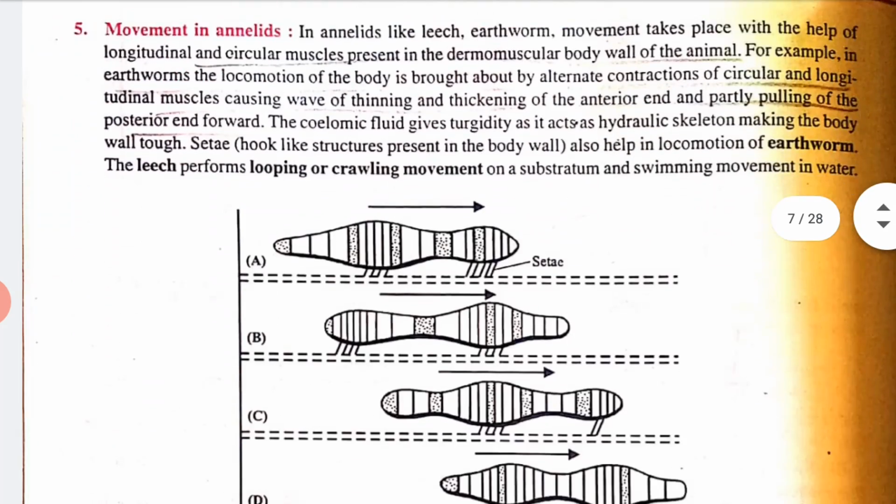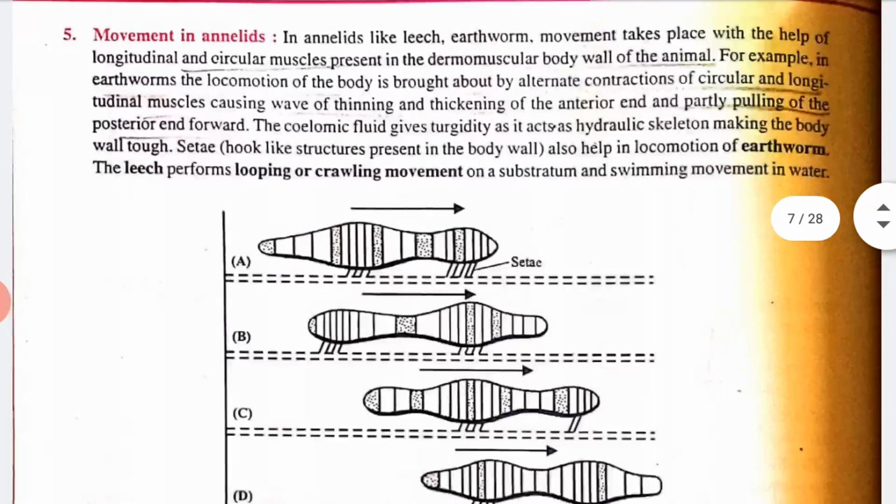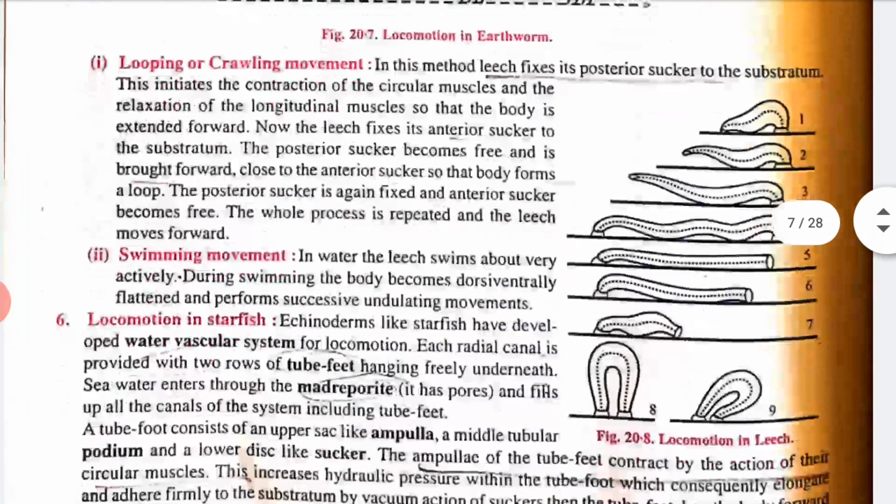Now locomotion in annelida. You can see this is the picture of annelida. In annelida, like leech and earthworm, movement takes place with the help of longitudinal and circular muscles present in the dermomuscular body wall of the animal. By the wall of the body they can go forward and forward. Next we have looping, and next swimming, which you all know. See here, this picture is given. This is locomotion in leech.